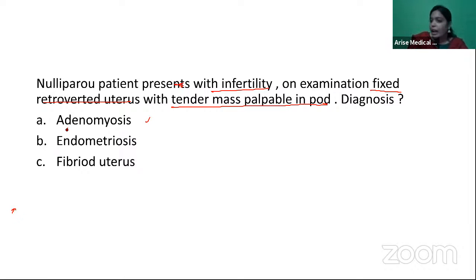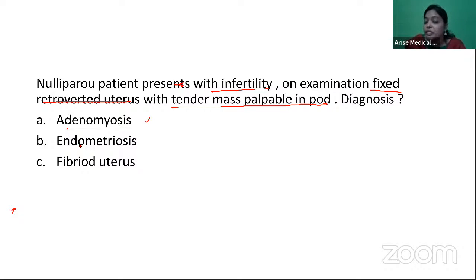Adenomyosis, you will have a huge uterus of around 12 to 14 weeks, but not retroverted. Fibroid, if it is a posterior cervical fibroid, probably the uterus can go retroverted, but it won't be tender. Fibroid is never tender unless there is degeneration, right?